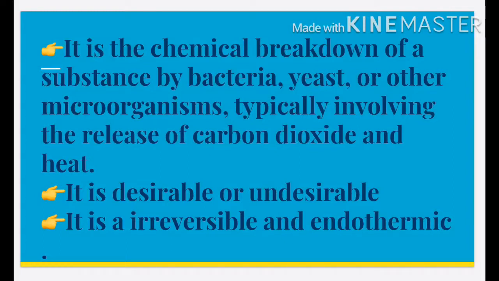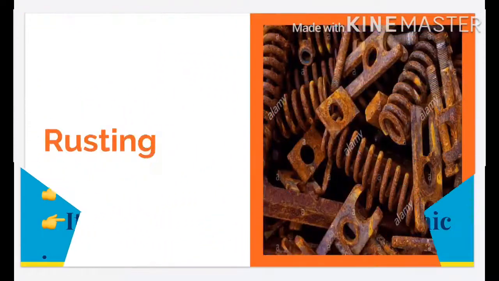The next one is, it is irreversible and endothermic. Irreversible means we cannot attain the first position, and endothermic means in which heat is required to carry out a chemical change.